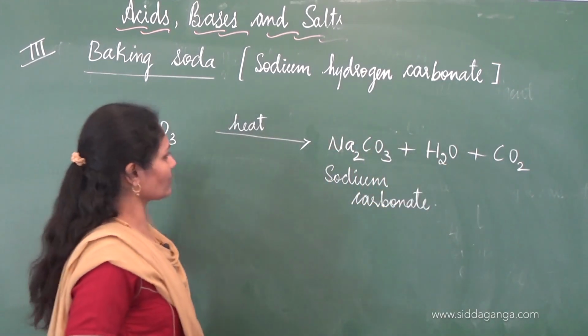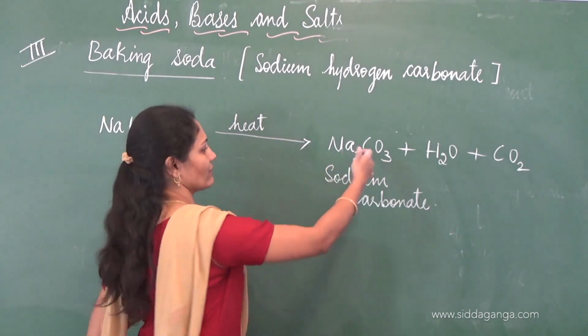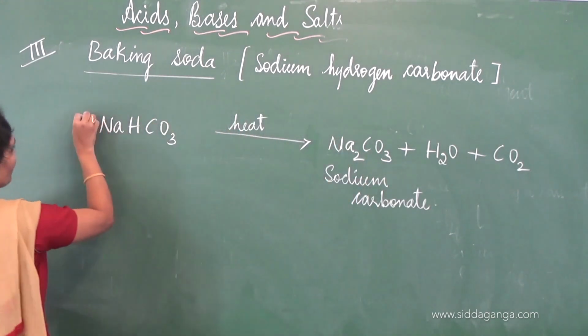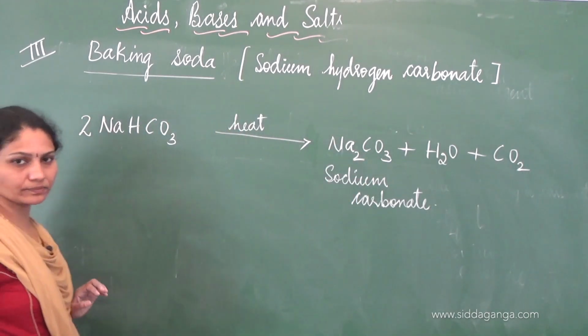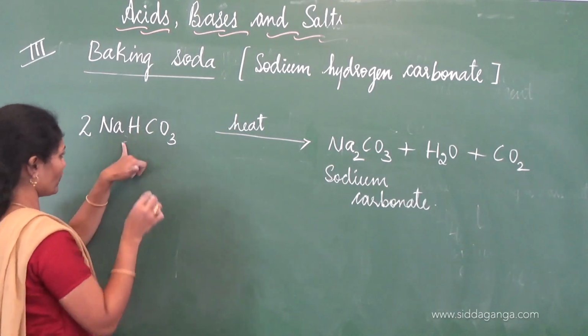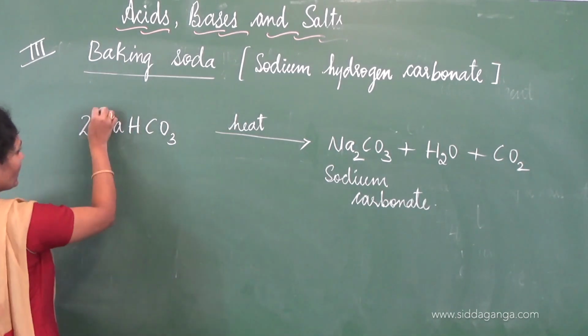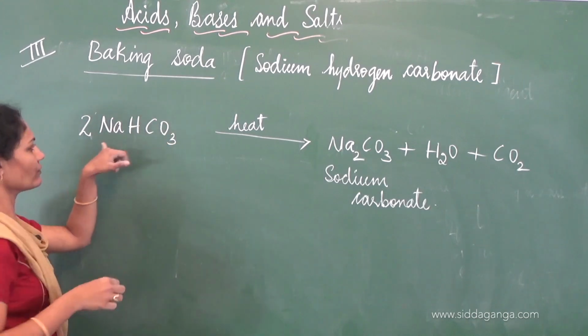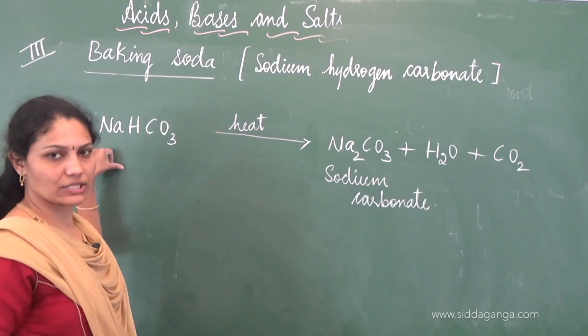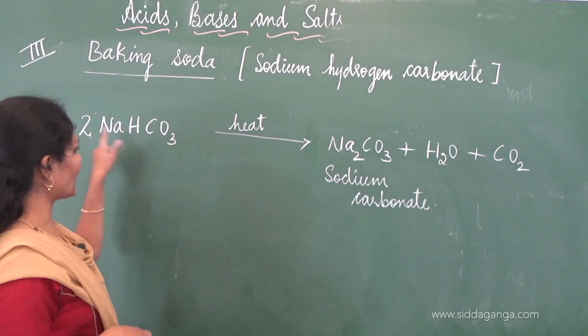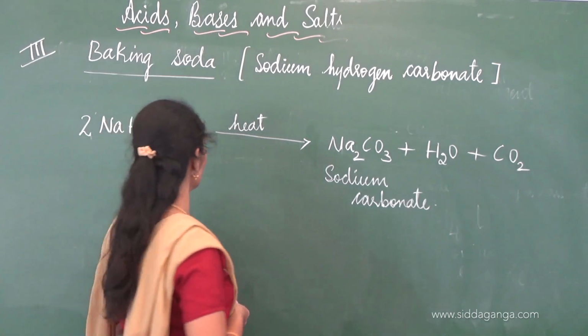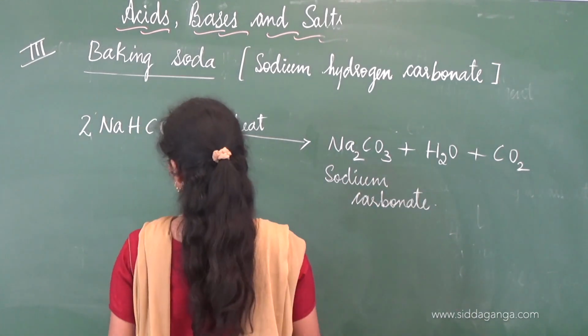Sodium is one atom here, and here on the right hand side we find two atoms of sodium. We need to balance, so I need to put 2 here. I cannot put 2 here. Hope you know about this. So putting 2 here indicates that now hydrogen also has gained another atom. Carbon and oxygen also have gained some more atoms. We need to balance all of them.